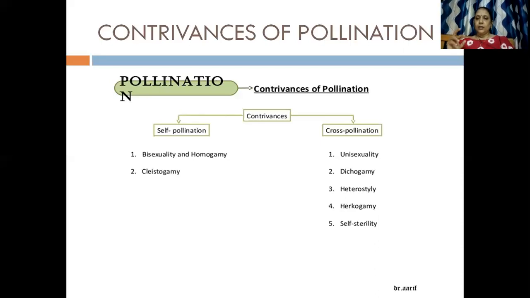That kind of planning the flower does is dichogamy. The third one is heterostyly, the position of the style and the stigma. Okay, now we will see all of them one by one.